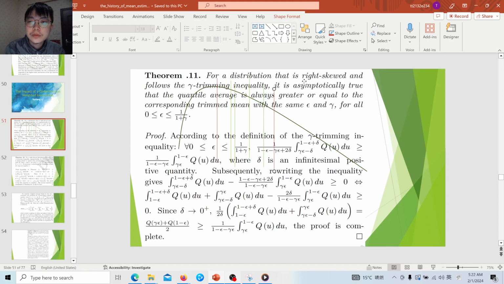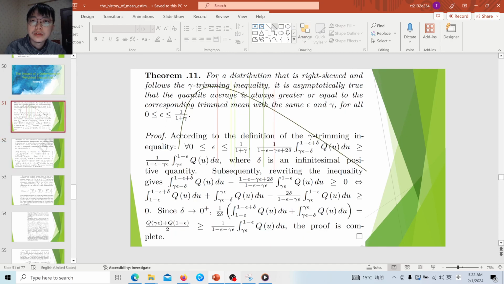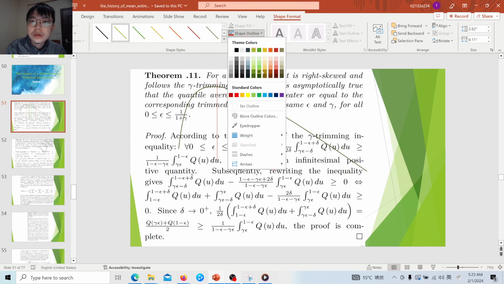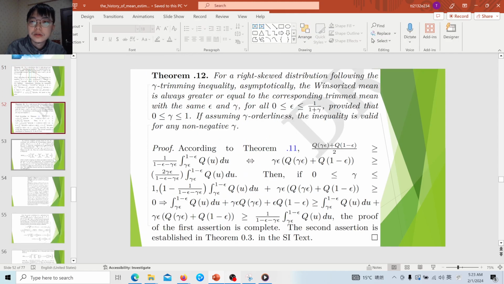And we can show that for a distribution following the gamma trim mean inequality, the quantile average is always less biased and closer to the mean compared to the corresponding trim mean with the same breakdown point. More importantly, from this theorem we can deduce that the Winsorized mean is always closer and less biased than the corresponding trim mean.